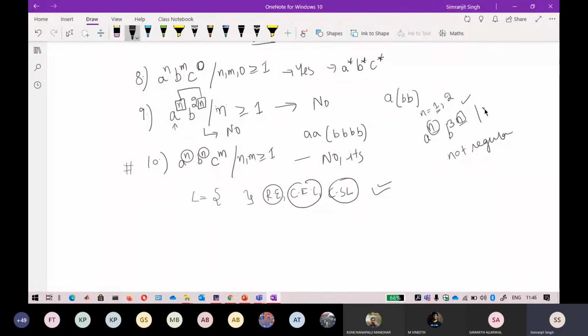There is an exception: if I say that the value of n is less than or equal to 100, then because this becomes finite, you can directly say that this is regular. If a language is finite, you can directly say it. Keep these two tricks in mind when identifying any regular language.